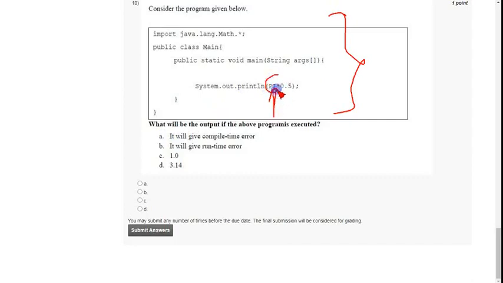It is not considered as any variable in the position of 3.14. It is not considered as 3.14. So here I got the error in this place. It will give a compile time error, that is option A. So mark option A as the correct answer for the 10th and final question.